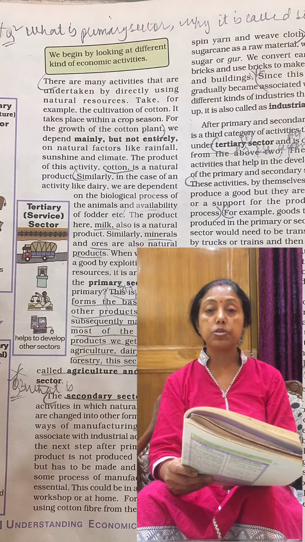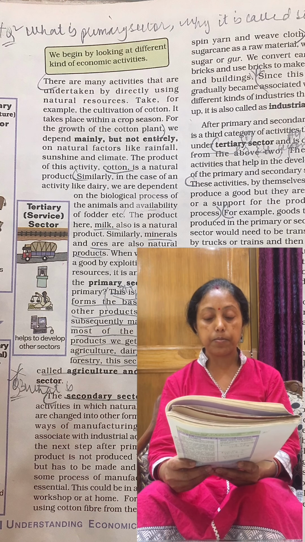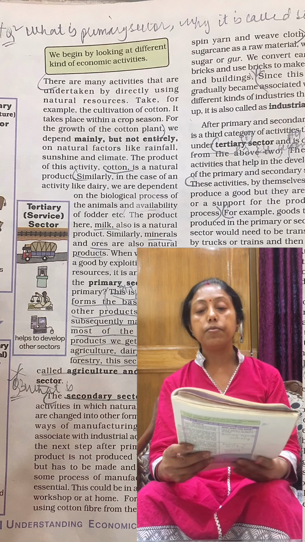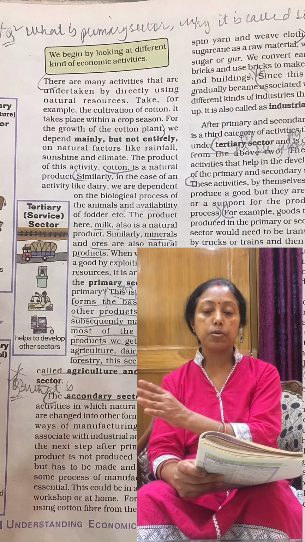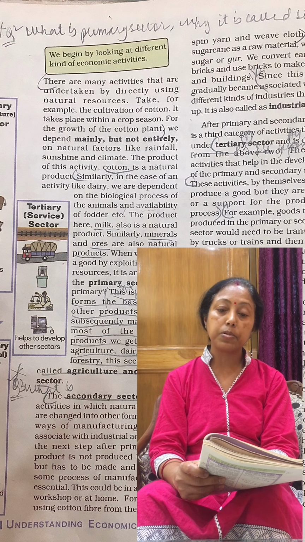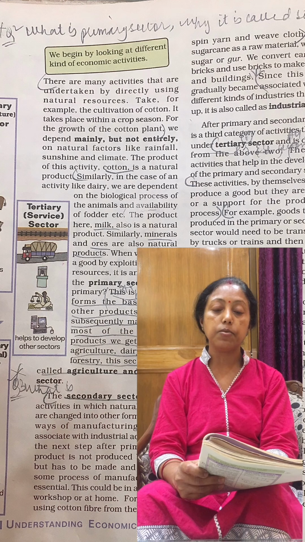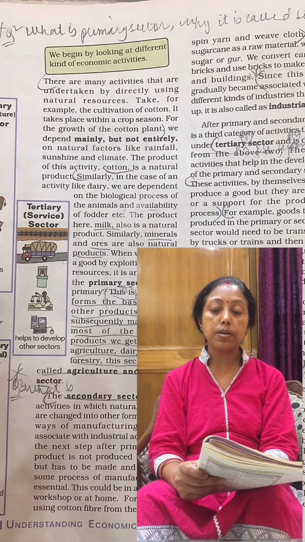For example, using cotton fiber. First of all, we take the cotton fiber from the plant, and we spin yarn and weave cloth. The final stage is weaving the cloth. Now another example, using sugar cane as a raw material, we make sugar or gur. Everyone knows gur. We convert earth into bricks.